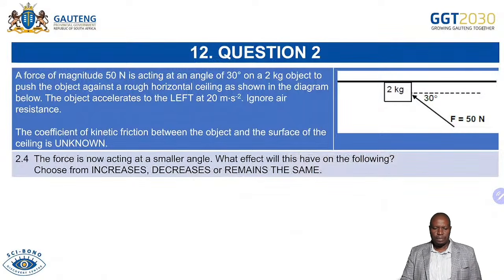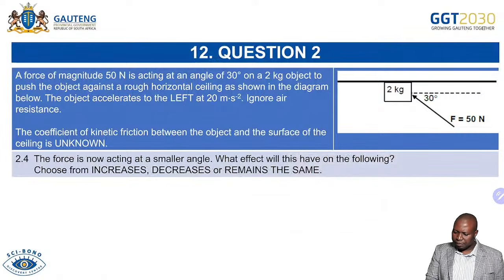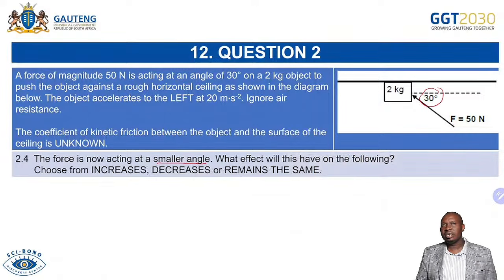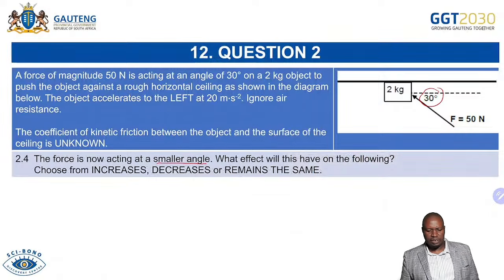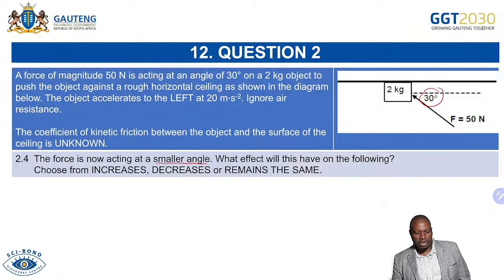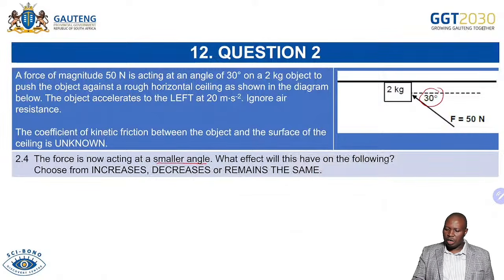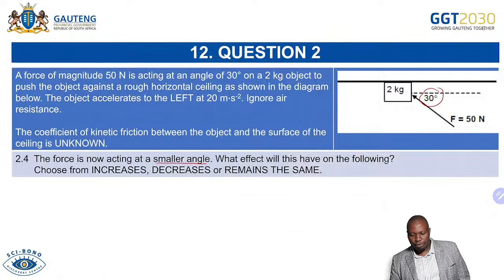Now 2.4, they are saying the force is now acting at a smaller angle. The force is now, so they're changing. The force is no longer at 30 degrees. You can just put 20 degrees, for example. So the force is now acting at a smaller angle. What effect will this have on the following? Choose from increases, decreases, or remain the same. You can try it and just decrease the angle and see what will be the effect.